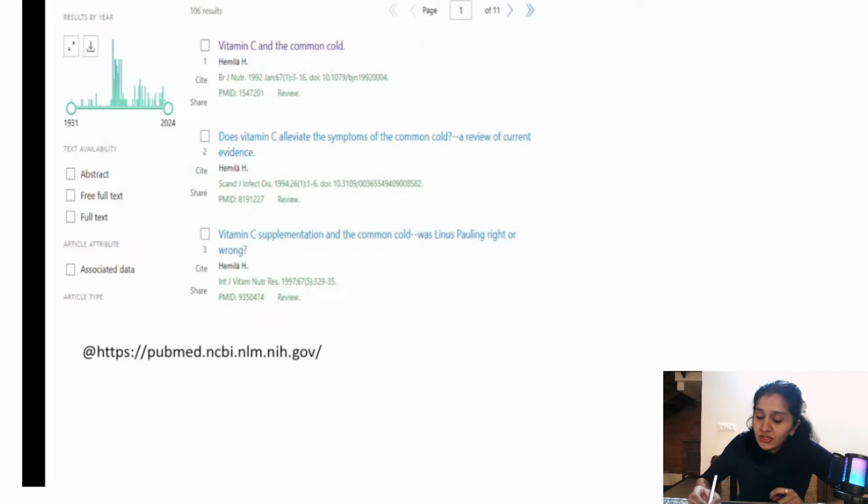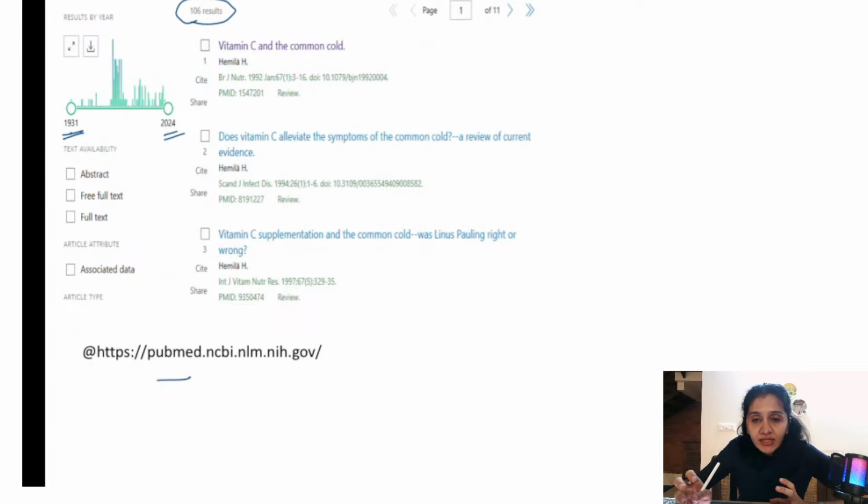Okay, so what is systematic review? I've taken this from PubMed. When you put vitamin C versus common cold, you got around 106 results. That is, there were some 106 articles related to this particular topic. From the year 1931 to 2024, they got around 106 results. So systematically reviewing articles related to a particular topic is known as systematic review.